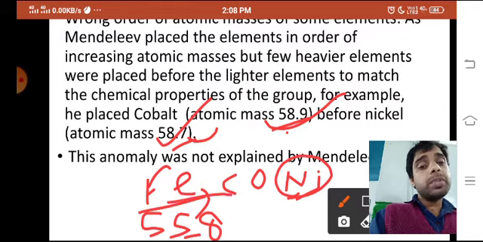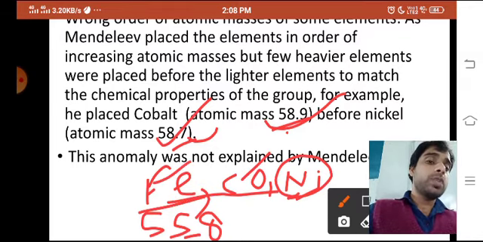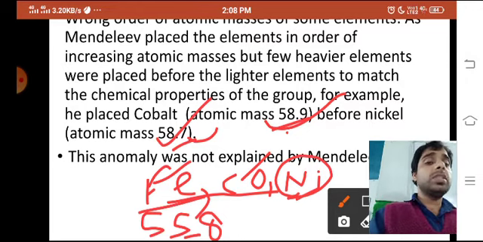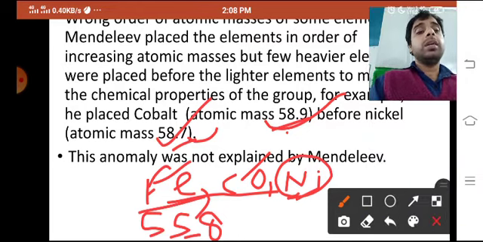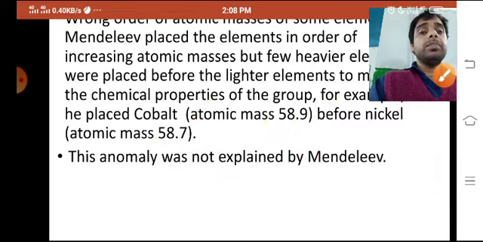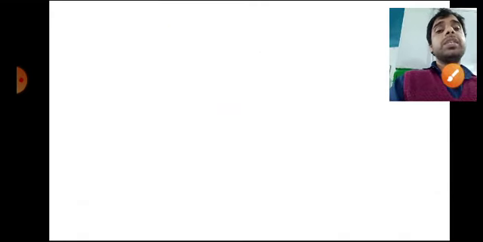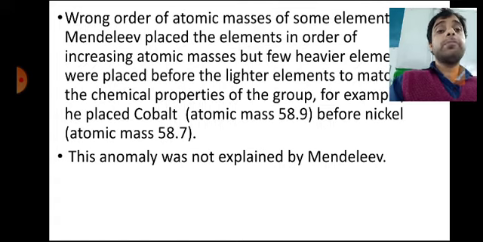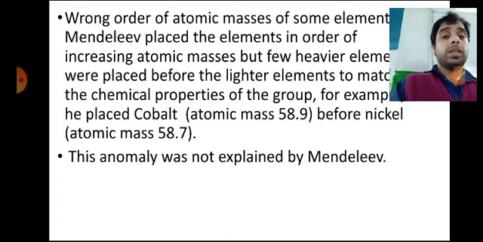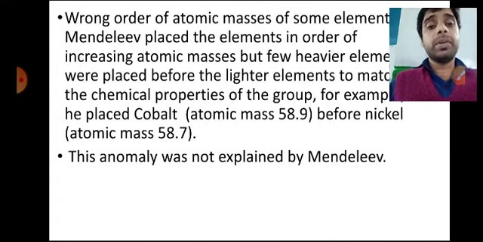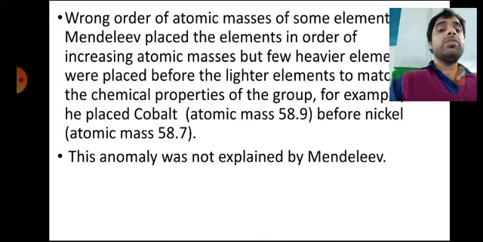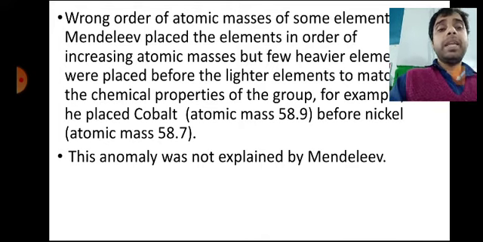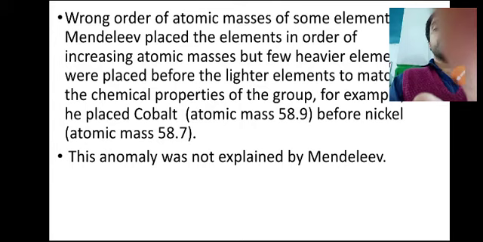So why in the periodic table does Fe come just before cobalt? Why does nickel not come just after iron? This is a problem, and one of the limitations of Mendeleev's periodic table, and this anomaly was not explained by Mendeleev.